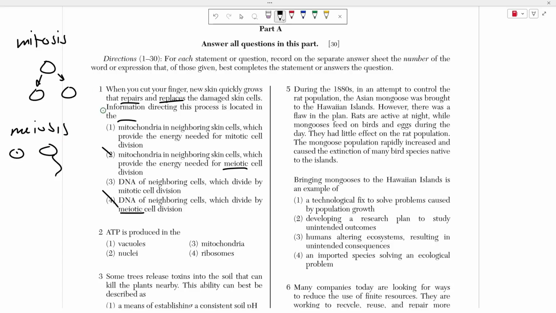And now it's asking about the information that directs this process. So we know what this process is, but where is the information coming from? And obviously it's from the DNA, right? The DNA is the instruction manual for the cell. It pretty much tells the body how to make more copies of itself, or the cells inside of your body how to make more copies of themselves, right? It's this double helix structure right here. You can think about it as just a blueprint or an instruction manual. So when the cell wants to divide, it reads its instruction manual and then it makes a new copy of itself. So that's why it's choice 3. The mitochondria, on the other hand, provide the energy, not the information.